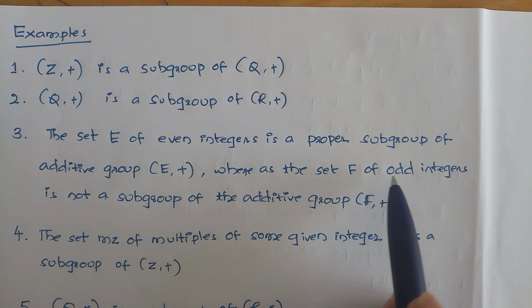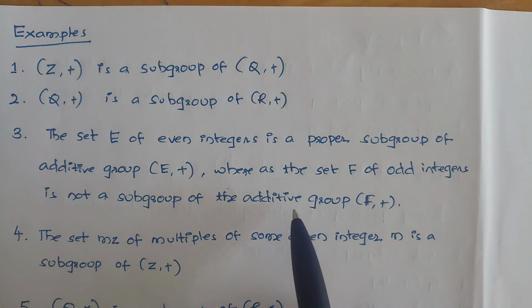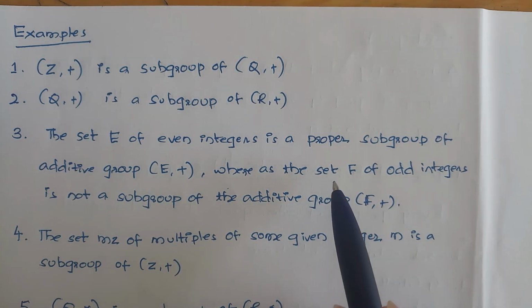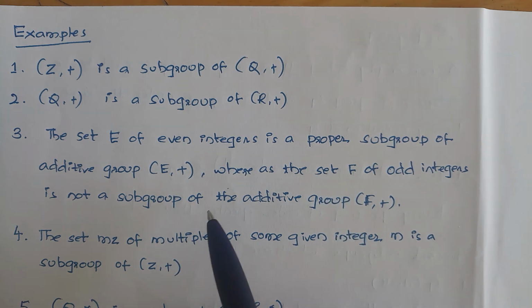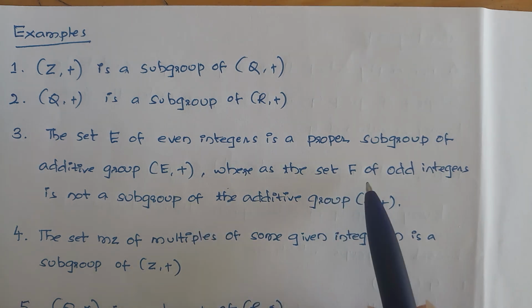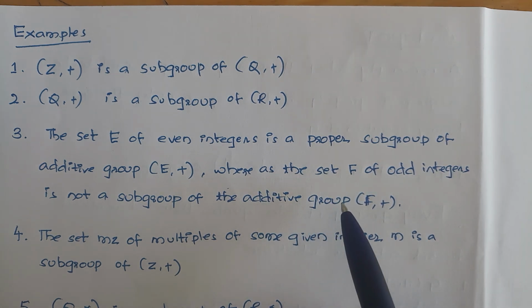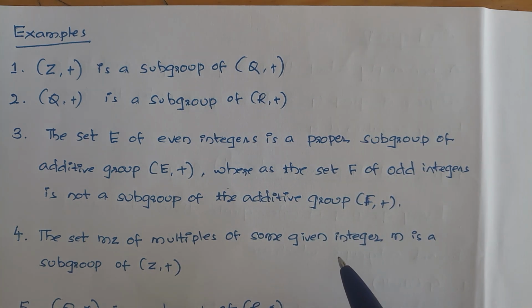Whereas the set F of odd integers is not a subgroup of the additive group, because if you add any two odd integers, you get an even integer, but an even integer doesn't belong to the set F. Therefore this is not a subgroup.